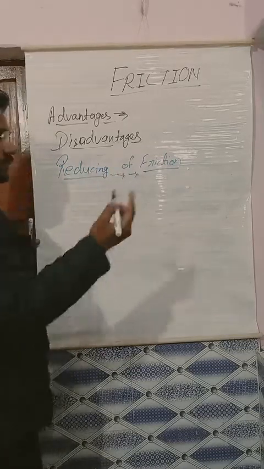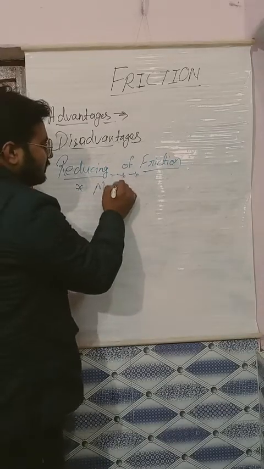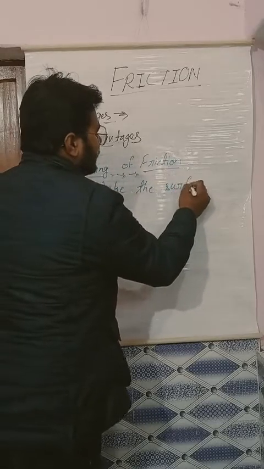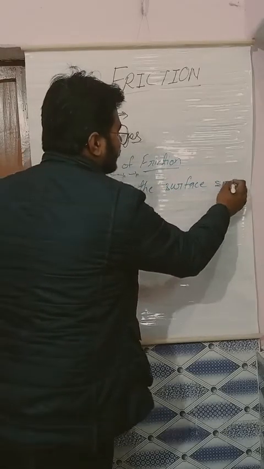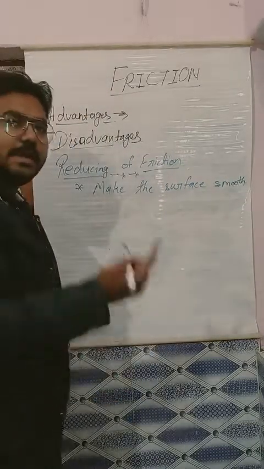Reducing the friction. So first of all, what can we do? Make the surface smooth. Make the surface smooth. So if the surface is smooth, then there will be less friction.